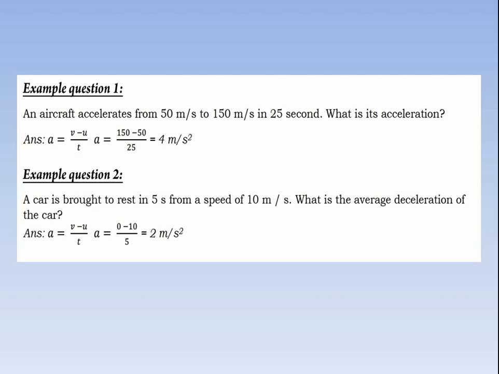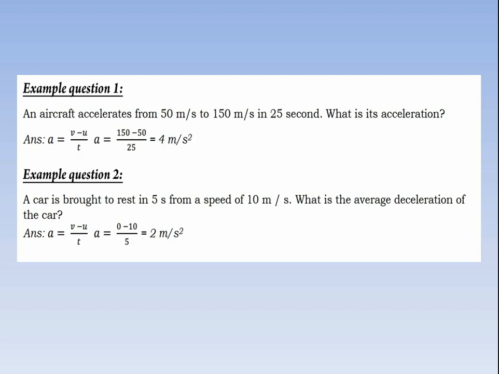When a car is brought to rest in 5 seconds, its final velocity becomes 0 because it is going to stop in 5 seconds. Its initial velocity is 10 meter per second because it was moving with 10 meter per second velocity before being brought to rest. When an object is brought to rest in some time, its final velocity is 0. Remember, when an object is at rest and starts moving, its initial velocity will be 0.